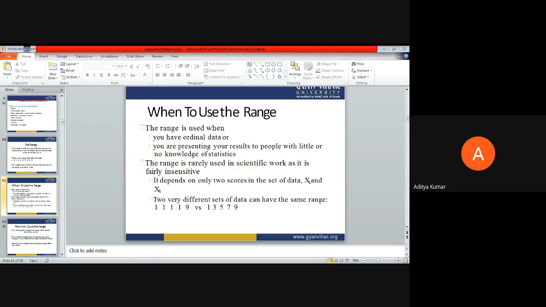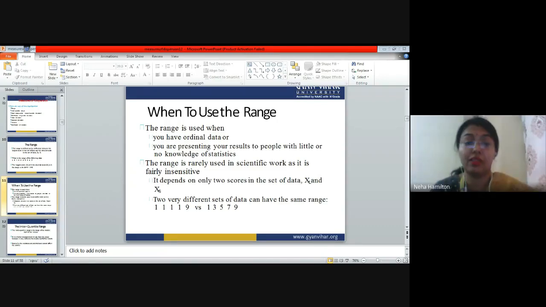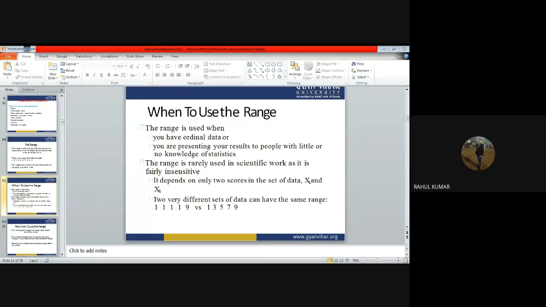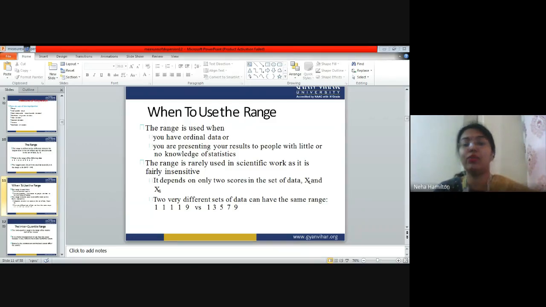In both the range is 8. 8, 8. Okay. Anybody else? Anybody else? 8, I get 8 as well. Very good. You both are correct. The range is going to be 8.